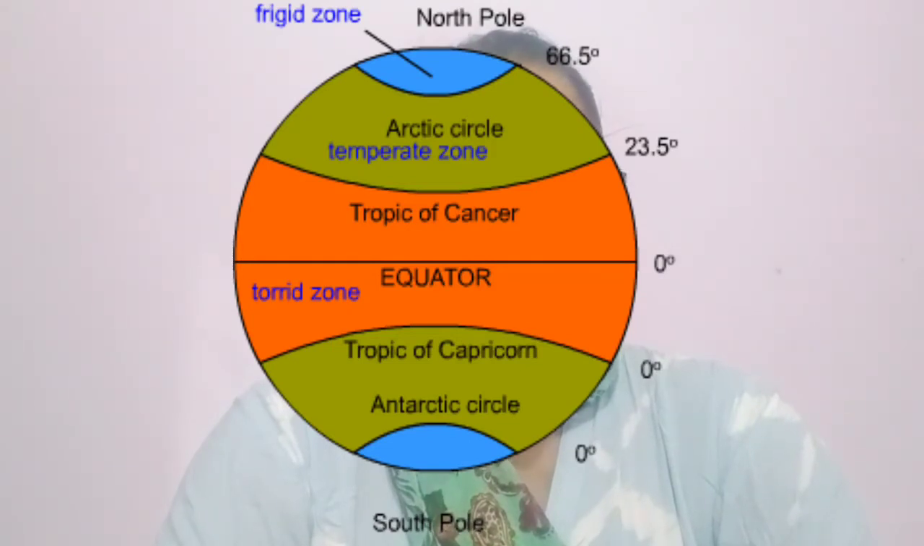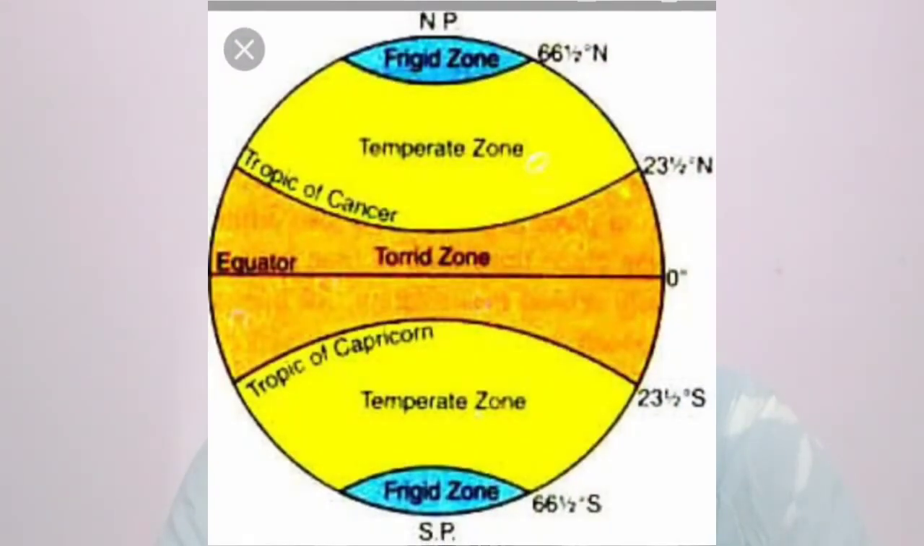Moderate temperature is there because sun rays are falling slanting, and the sun rays are occupying larger, more area. Slanting sun rays occupying more area, hence moderate temperature is there, and sunshine is also not very bright.